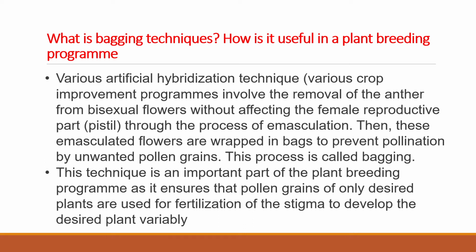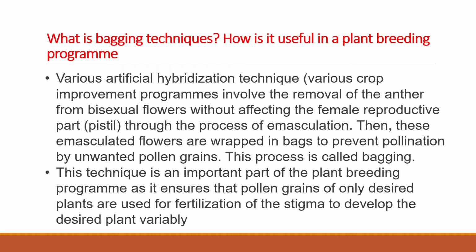Various artificial hybridization techniques and crop improvement programs involve the removal of anthers from bisexual flowers without affecting the female reproductive part, through the process of emasculation. Then these emasculated flowers are wrapped in bags to prevent pollination by unwanted pollen grains. This process is called bagging.